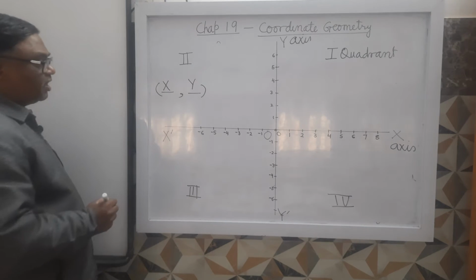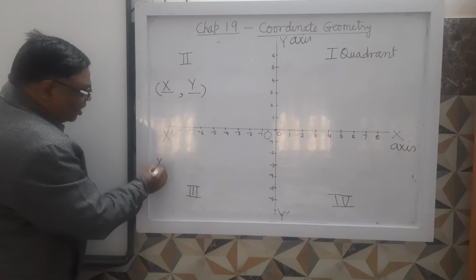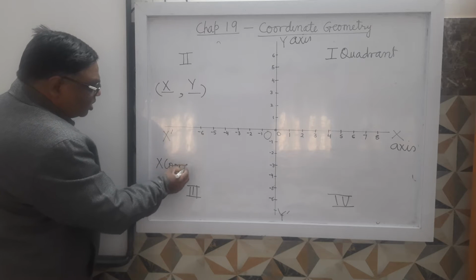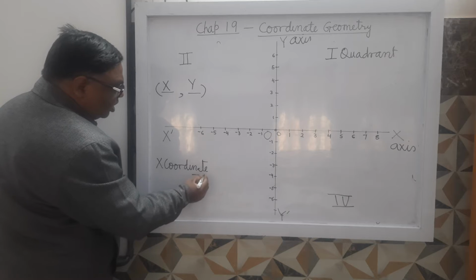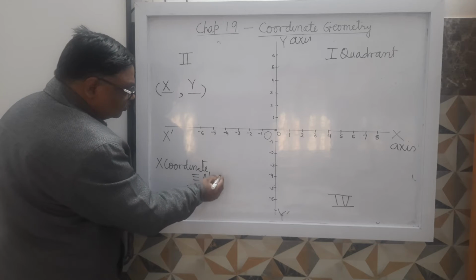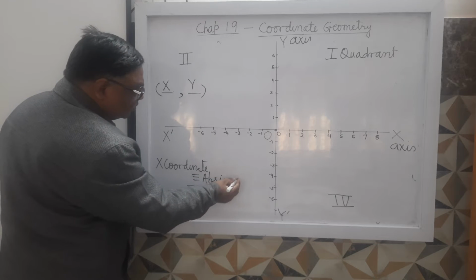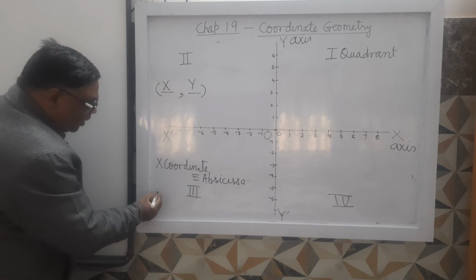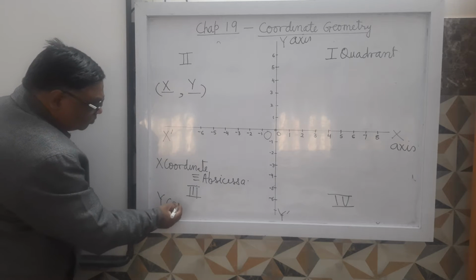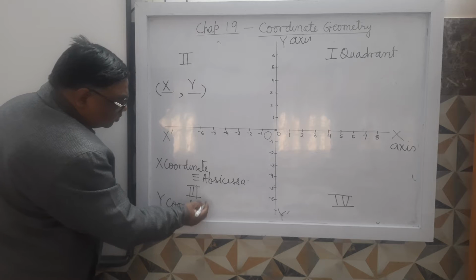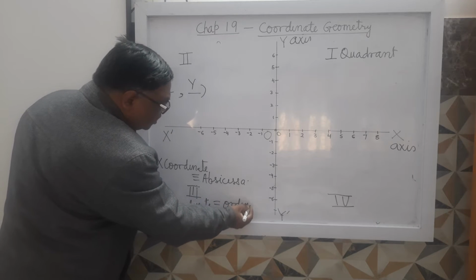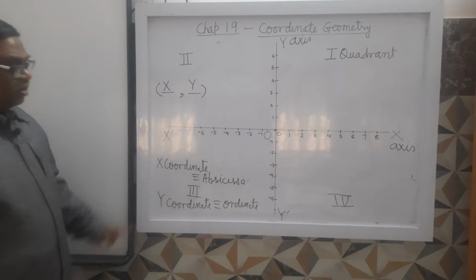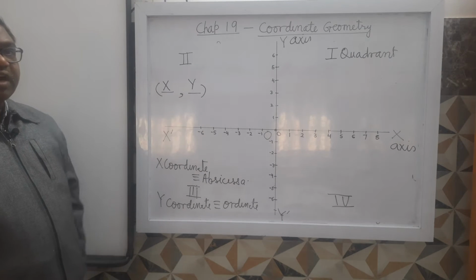Now there is another name of x coordinate. X coordinate is called abscissa. And y coordinate is known as ordinate. It's clear? This is called the coordinate of that point.